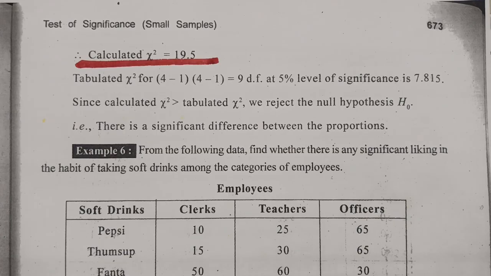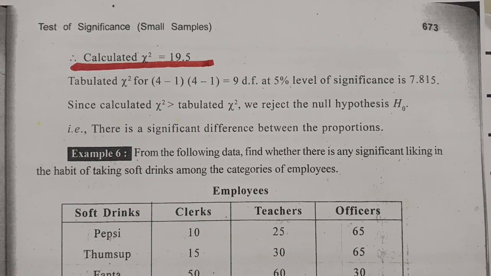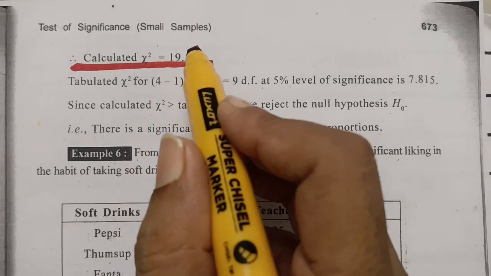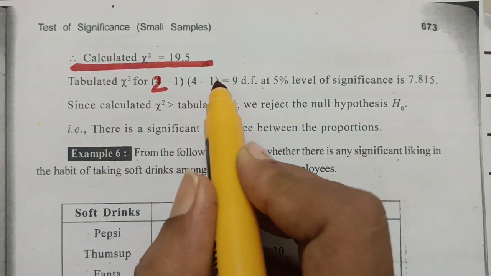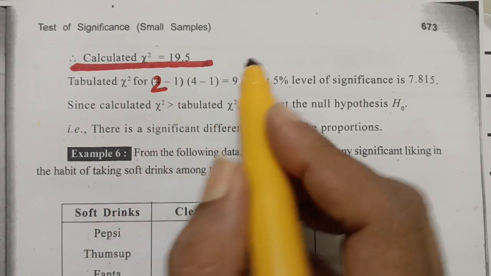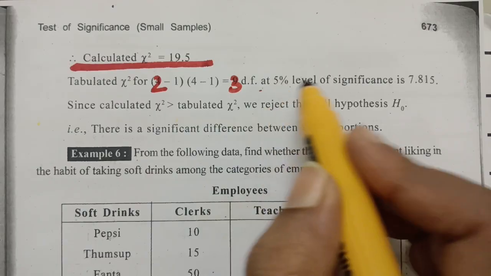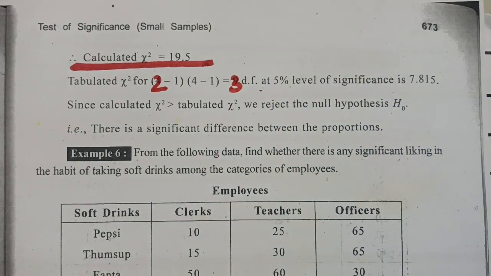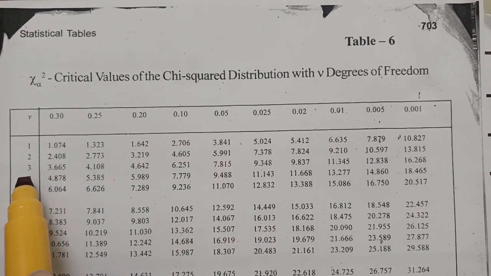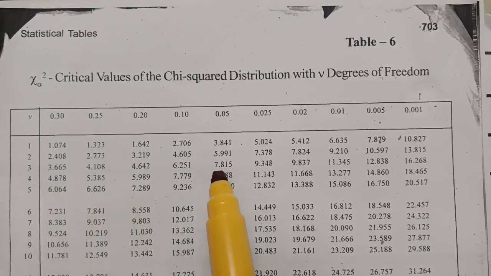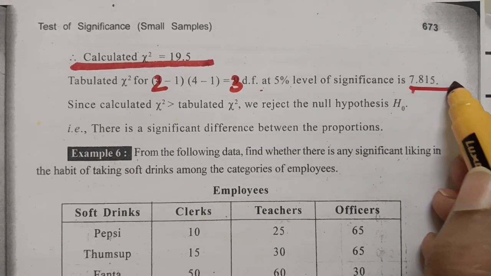Remember, for chi-square, the degrees of freedom is the number of rows minus 1 times the number of columns minus 1. The number of rows is 2 and the number of columns is 4. So 2 minus 1 is 1 and 4 minus 1 is 3. So we have 3 degrees of freedom at 5% level of significance. So here is the chi-square table at 3 degrees of freedom at 5% level. This value is 7.815.